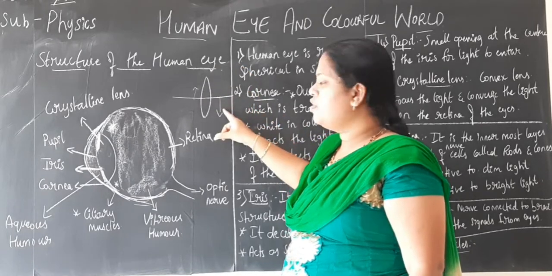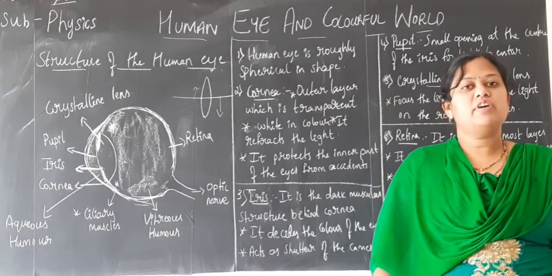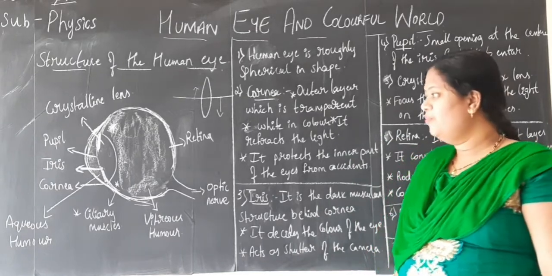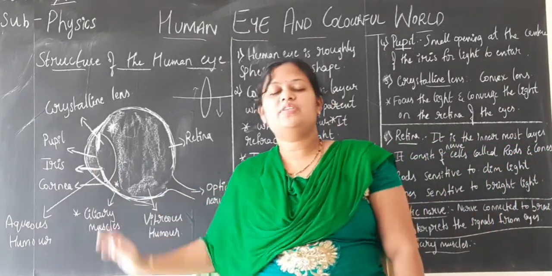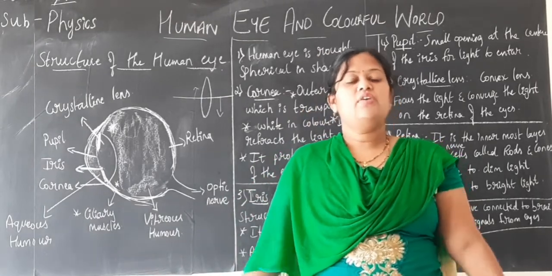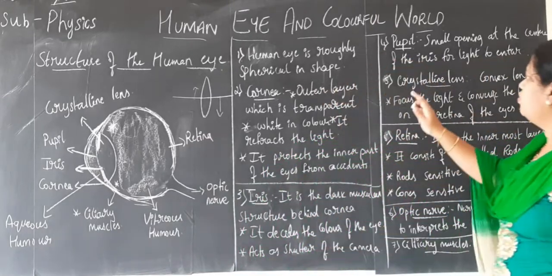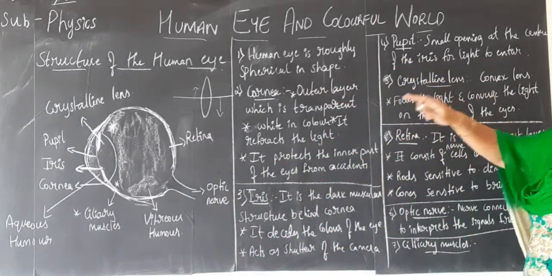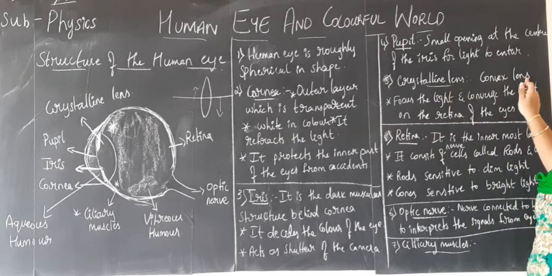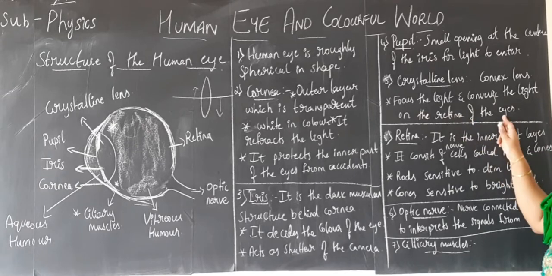It always forms a real and inverted image of the object, and it is a converging lens, isn't it? So the lens present in our eye is also a convex lens, which converges the light. Its work is to focus the light on the retina of the eyes.